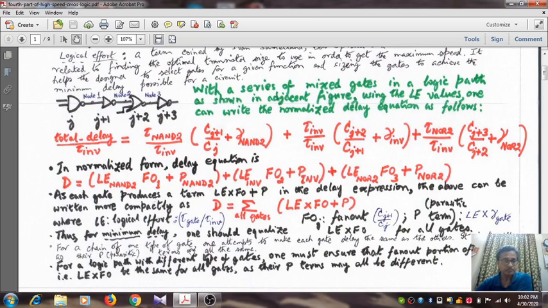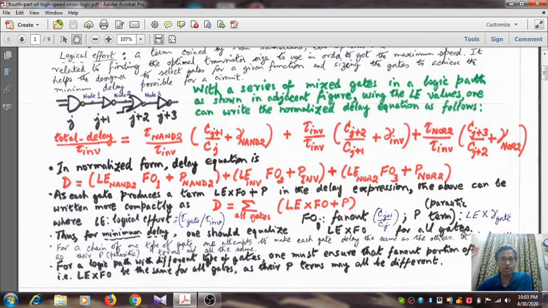Okay, so for a chain of one type of gate, one attempts to make each gate delay the same as the others. It is possible as their parasitic terms are all the same. But for a mixture of gates, for example, a 2 input NAND gate followed by an inverter followed by a 2 input NOR gate, all the P terms will differ from gate to gate.